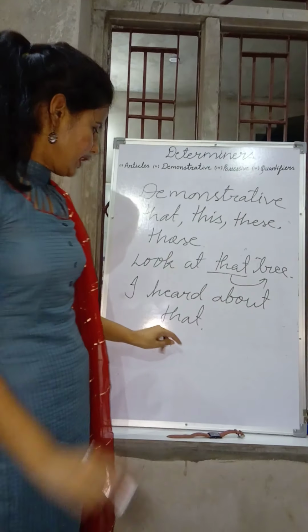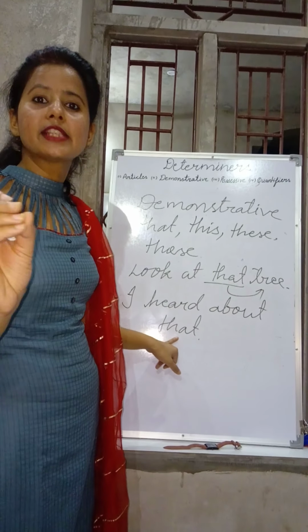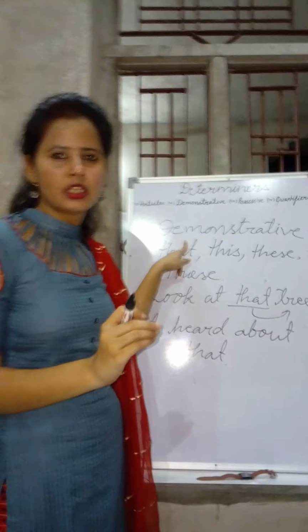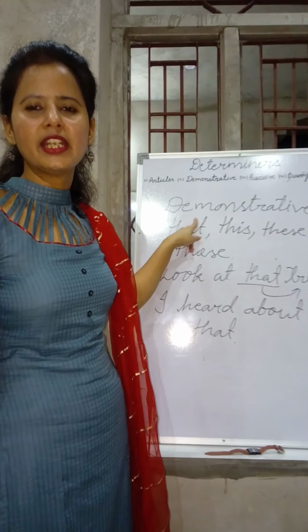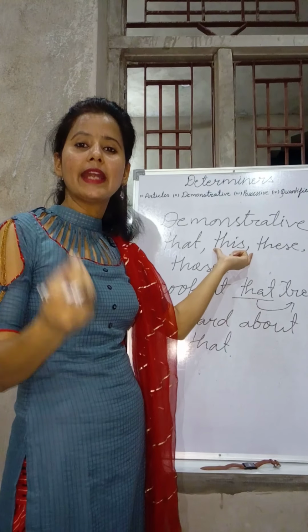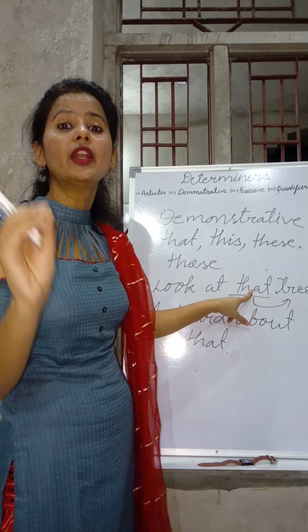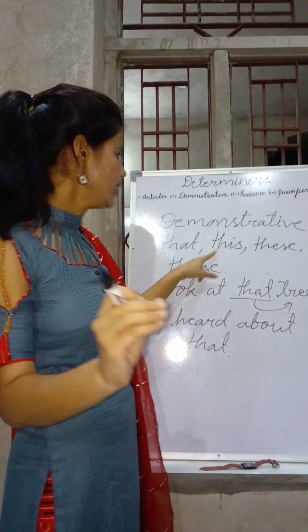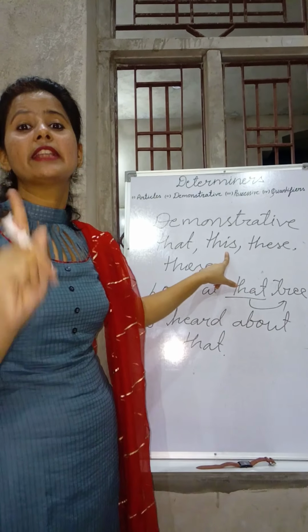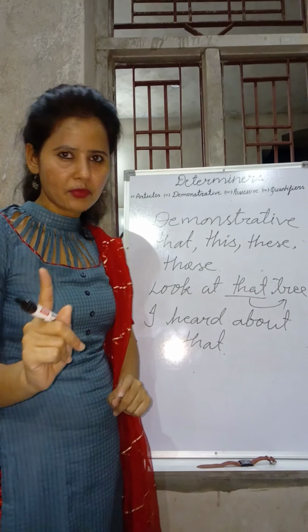Not at all, it is not followed by any noun. It means it functions as a pronoun here, and what kind of pronoun? Demonstrative pronoun. So it's very simple to differentiate between adjective and pronoun. If these words are followed by a noun, they are called determiners or adjectives. And if they are not followed by a noun, don't call them adjectives or determiners. They are pronouns only.